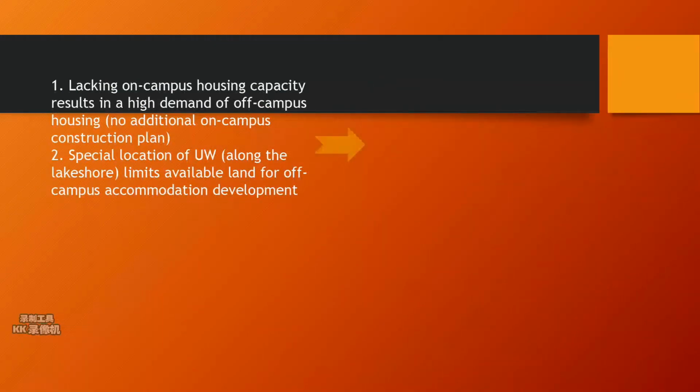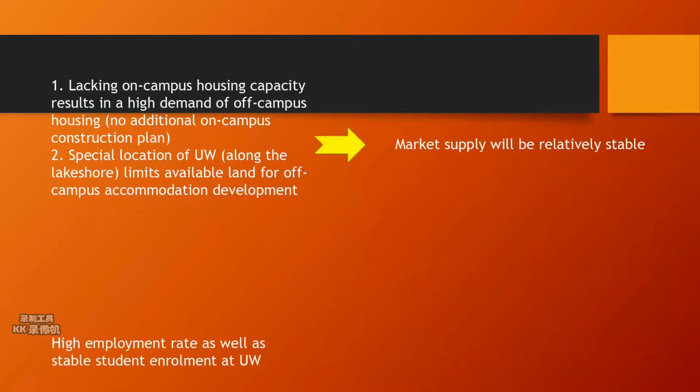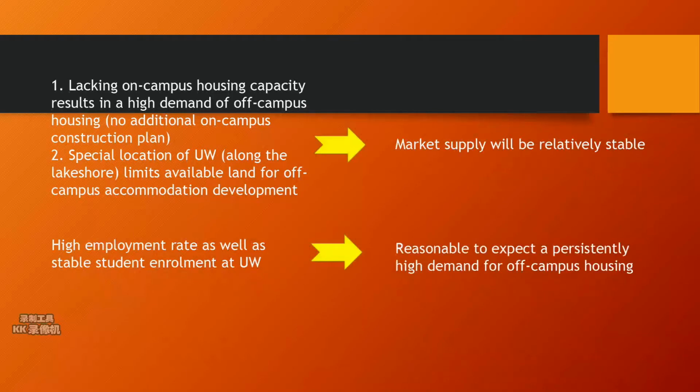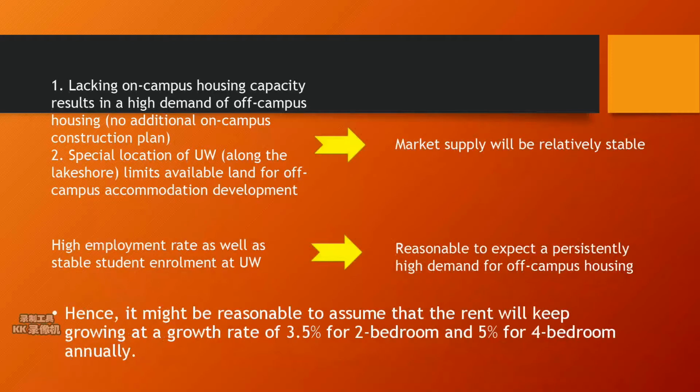Because of the lack of on-campus housing capacity and there's no further on-campus construction plan, combined with the special location of the university which limits available land for accommodation development, we assume that the market supply will be relatively stable. On the other hand, because of high employment rate and stable enrollment, a persistent high demand for off-campus housing is expected. Combining the two points, it might be reasonable to assume that the rent will keep growing.